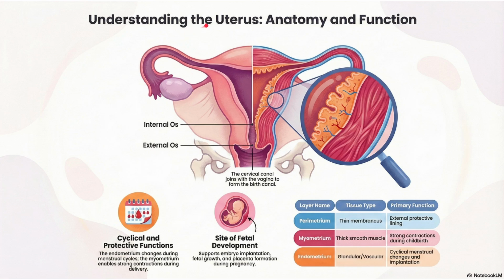Next, you can see regarding the uterus. The uterus has this upper dome shaped part, the uterine fundus, the middle part is the uterine corpus, and this narrow part is called the cervix. Then in this middle part, what will we have? The uterine cavity, where implantation and these things are going to occur. Now here we have three layers. You can see this blue color layer is called the perimetrium, made up of thin and membranous lining, and the middle layer is called the myometrium, made up of thick smooth muscles, and the endometrium is the innermost layer and it is a glandular layer.